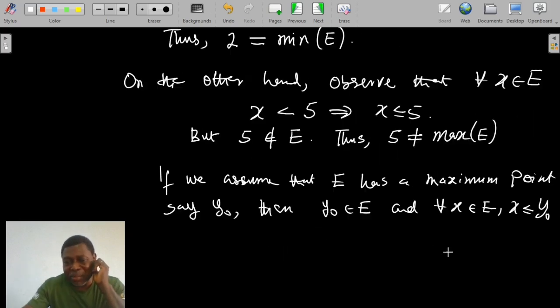This is a necessary thing that must happen if y naught is the maximum point of E by our definition.